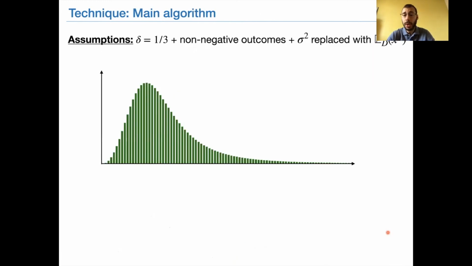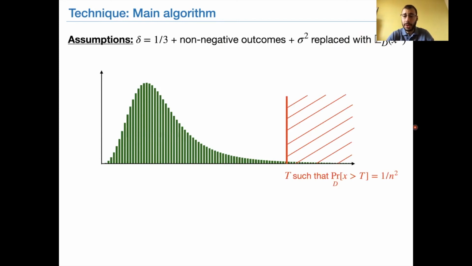Now, for the second part of the algorithm, which consists of estimating the mean of the truncated distribution, I will make some simplifying assumptions. First, I will assume that the failure probability is chosen to be 1/3. Secondly, the distribution will be assumed to only take non-negative values. And finally, in the complexity bound, the variance will be replaced with the second moment. In the paper, those assumptions are removed.